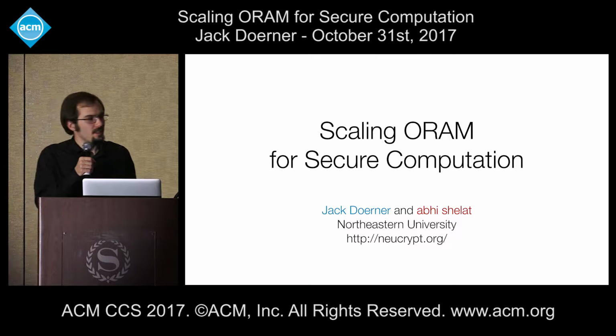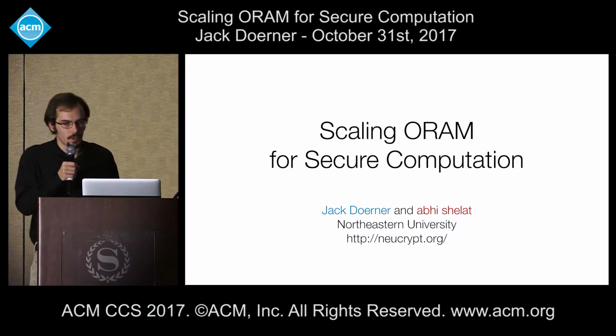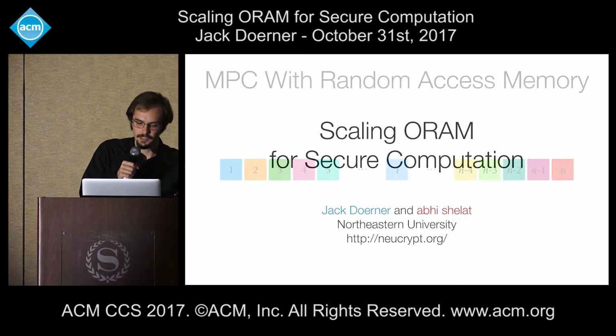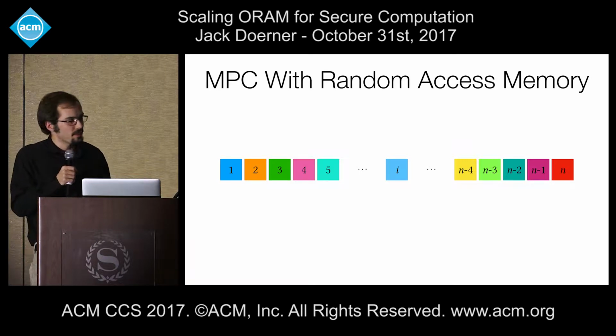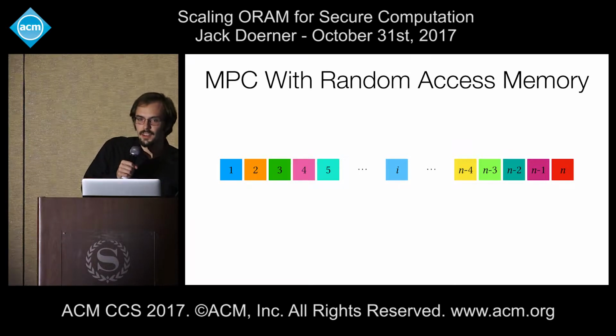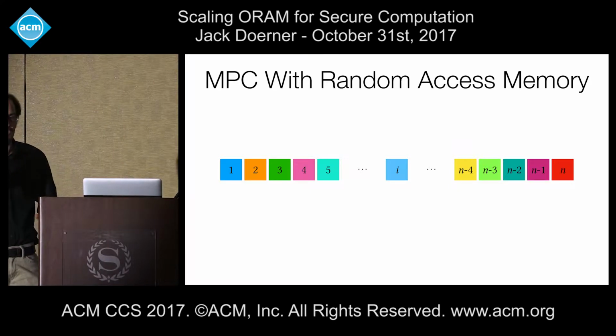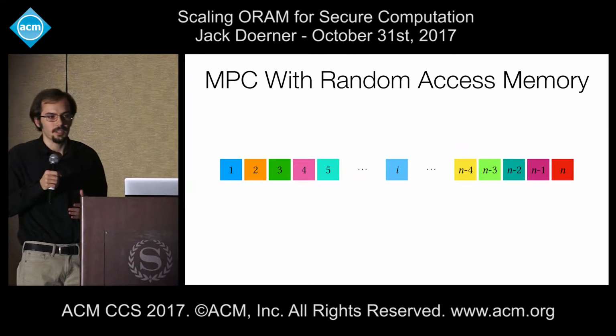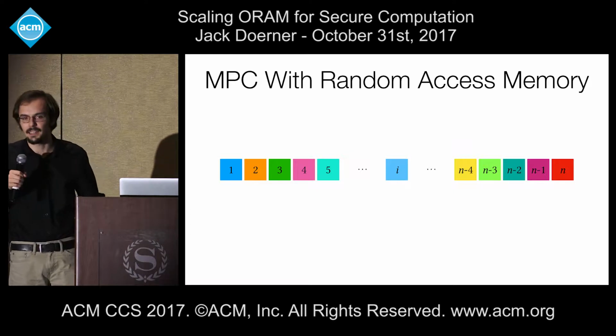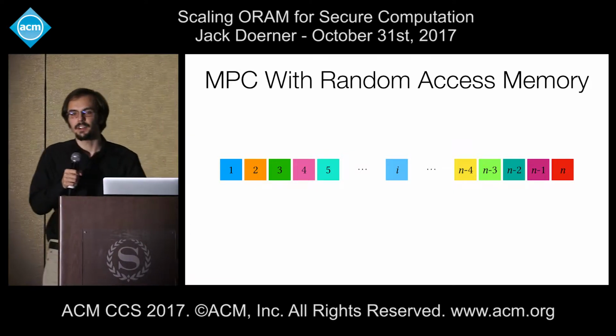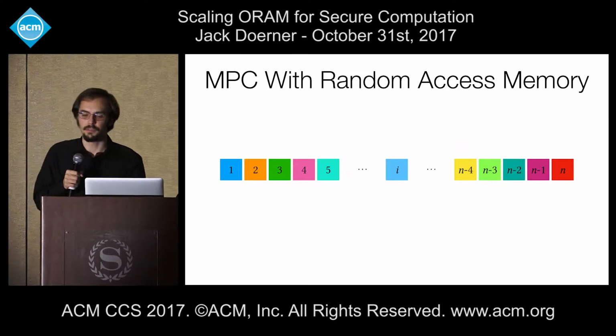And the problem is a classic one. We wish to enable multi-party computations to have access to random access memory. Specifically, we wish to build a system such that multi-party computations can read a single element i from some larger array of n elements in such a way that none of the parties to the multi-party computation learn anything about the index i. And this is, in fact, a very important and indeed necessary primitive.